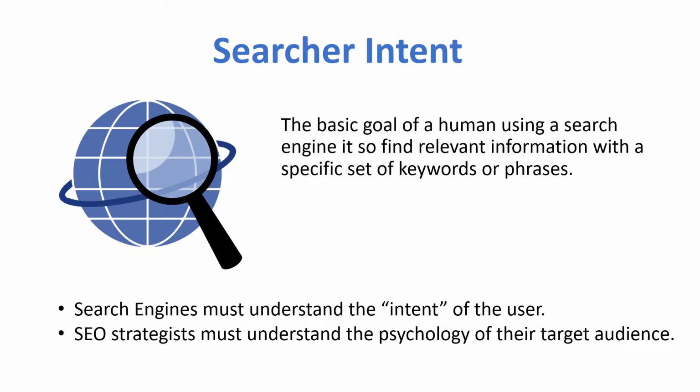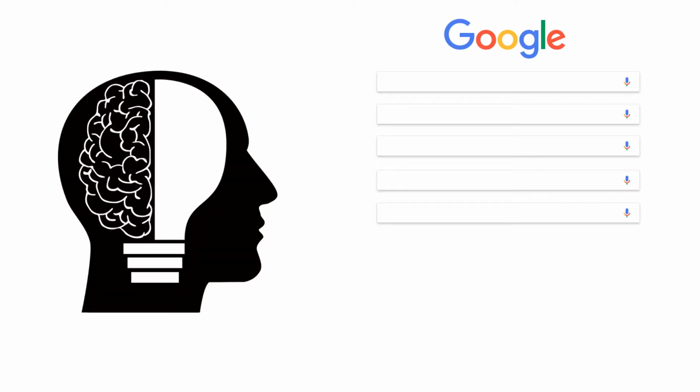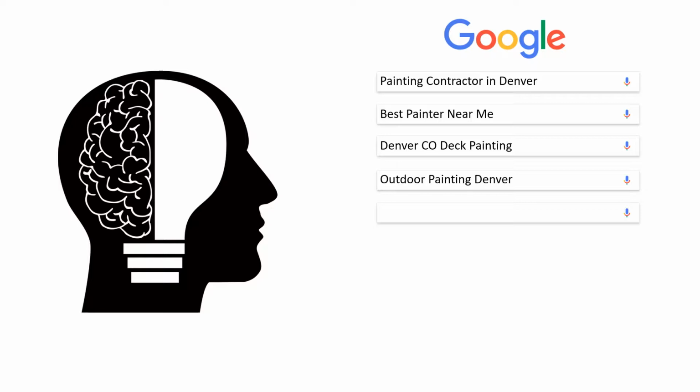When creating an SEO strategy, it is crucial to understand not only your target audience, but to understand the psychology behind their search queries. Therefore, it is important to know how they use keywords and phrases to formulate their thoughts. An effective SEO strategist will know how their target audience uses the search functions to find their business. As a result, a strategist will apply multiple techniques to cover the keywords and phrases they use.